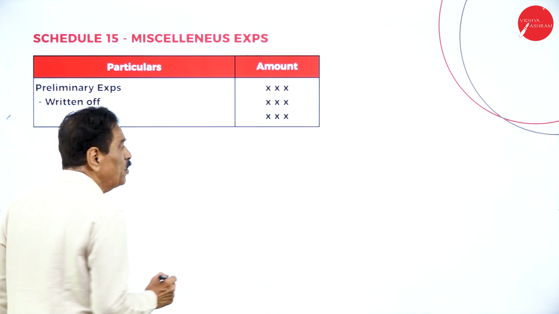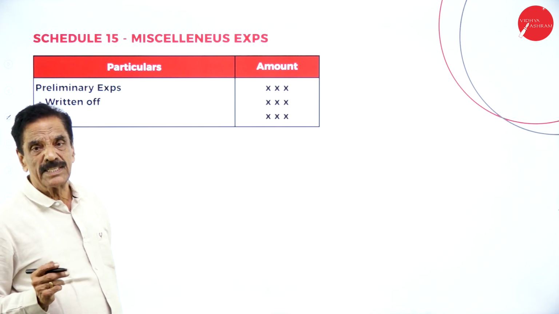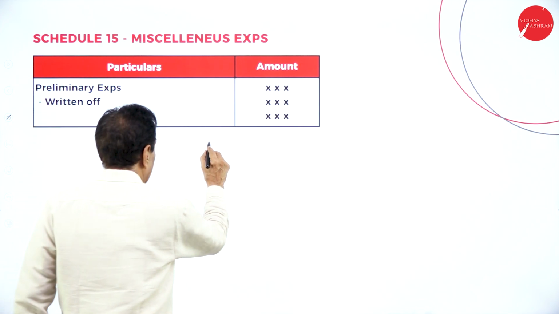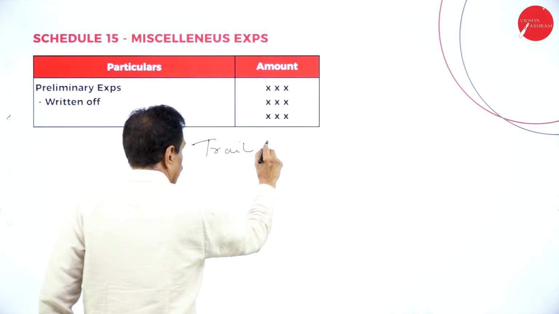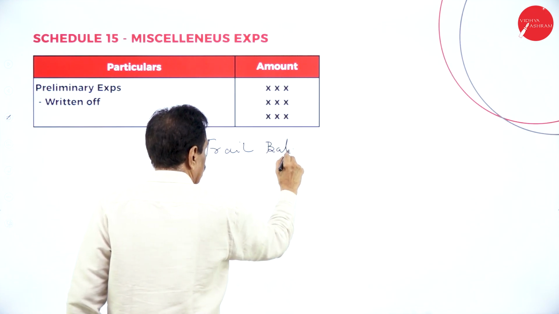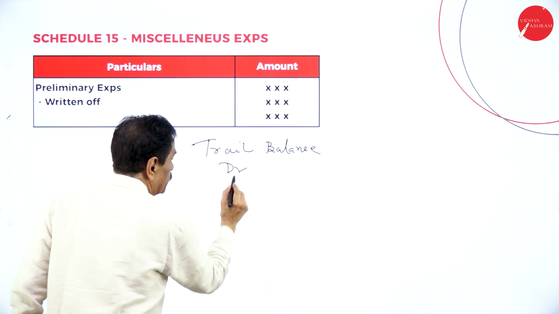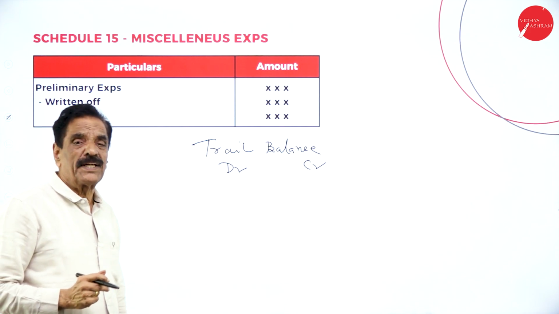I'm going to explain some of the important items given in the adjustments. If they give the trial balance, what will happen? Trial balance has two sides, debit side and credit side. How do you prepare the trial balance?